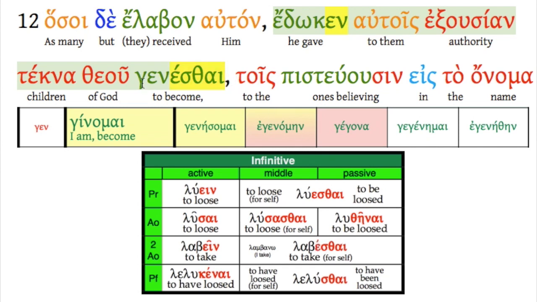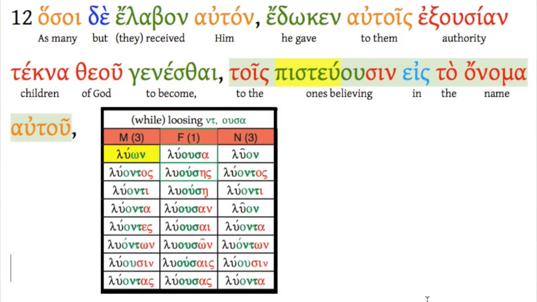So our question is, has there been a stem change? And yes, indeed, there has. What happened to the augment? Remember, there's no augment outside of the indicative mood because the infinitive has nothing to do with time, only aspect. He gave to them authority, children of God to become.